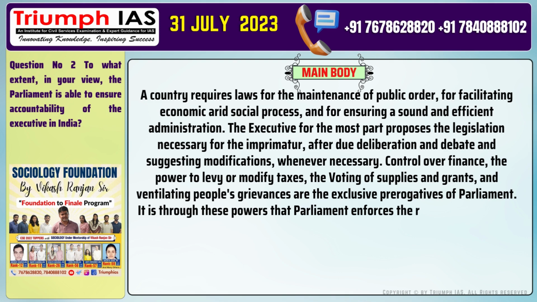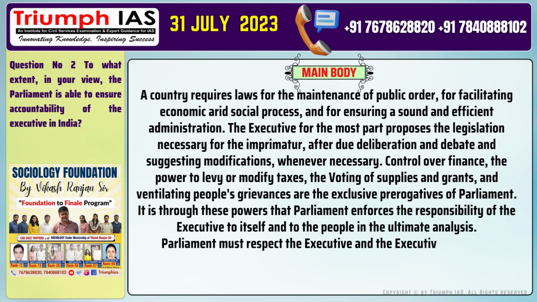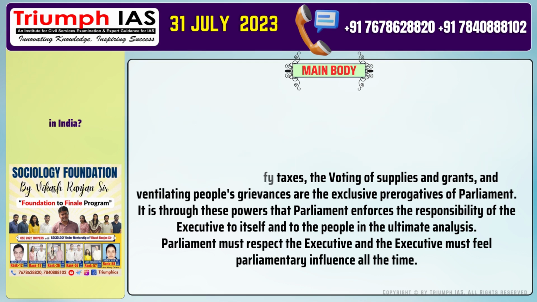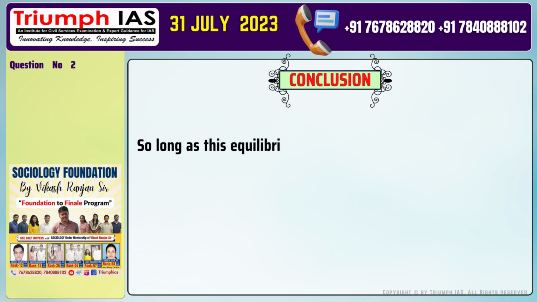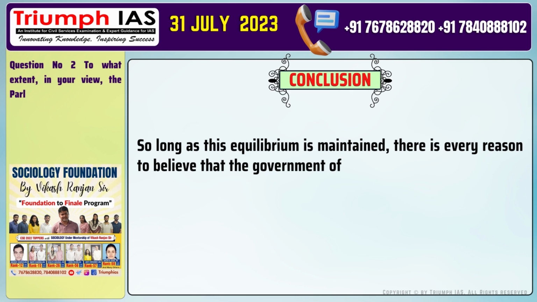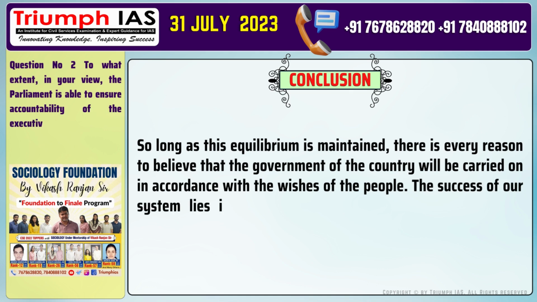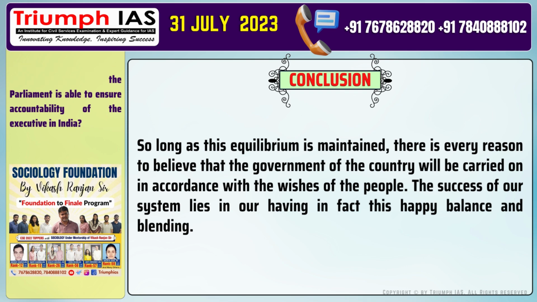It is through these powers that Parliament enforces the responsibility of the executive to itself and to the people. In the ultimate analysis, Parliament must respect the executive, and the executive must feel parliamentary influence all the time. Conclusion of the answer is: so long as this equilibrium is maintained, there is every reason to believe that the government of the country will be carried on in accordance with the wishes of the people. The success of our system lies in our having in fact this happy balance and blending.